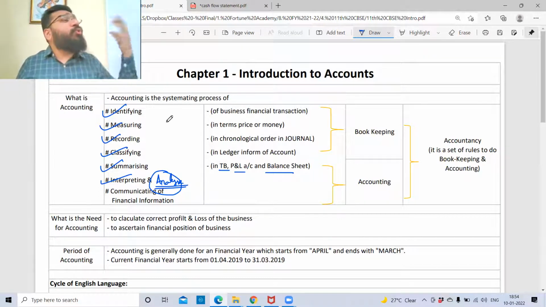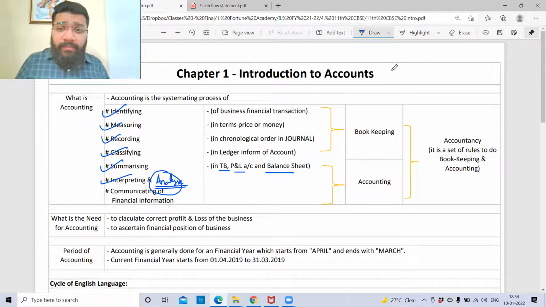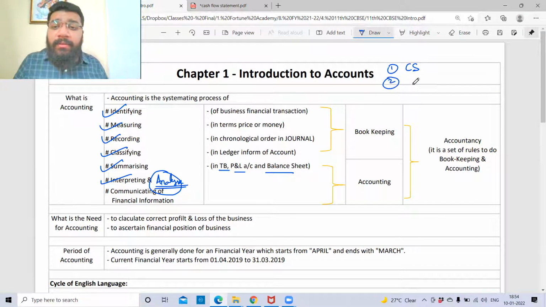So there are various tools of analyzing. The first tool of analyzing the financial statement is comparative statement. Second is common size statement. Third is trend analysis. Fourth is ratio analysis.